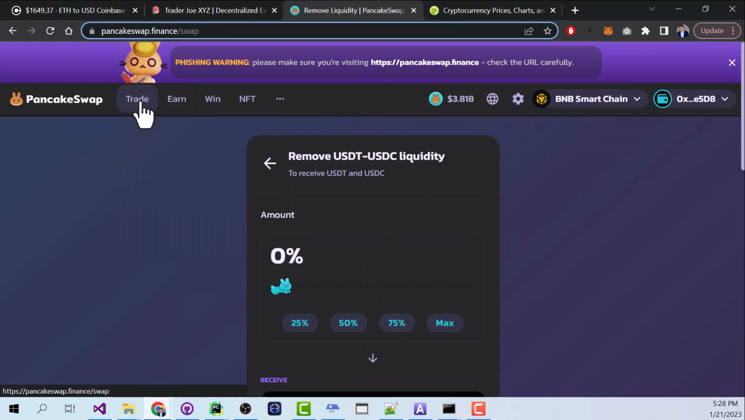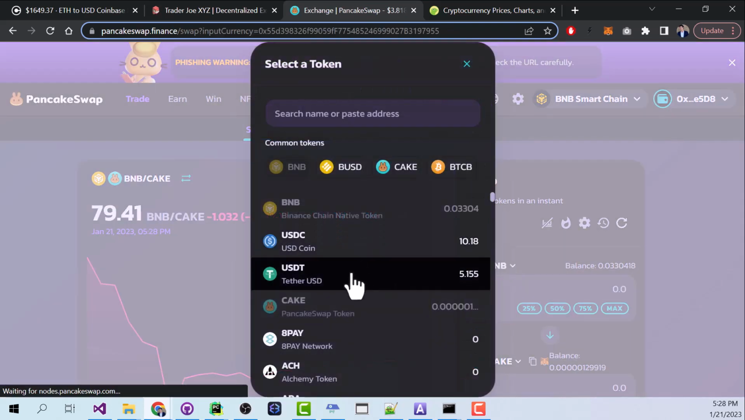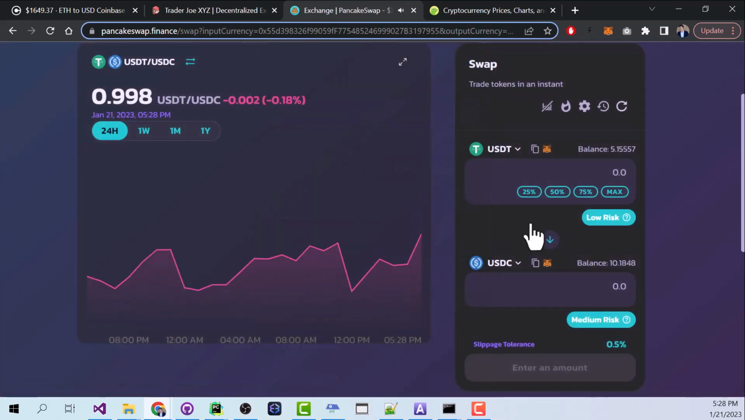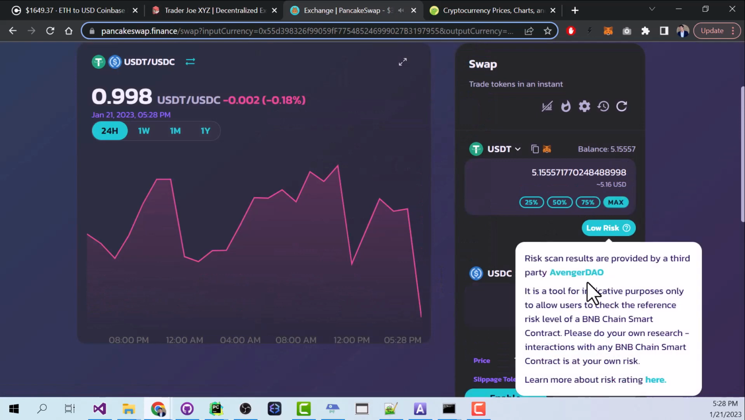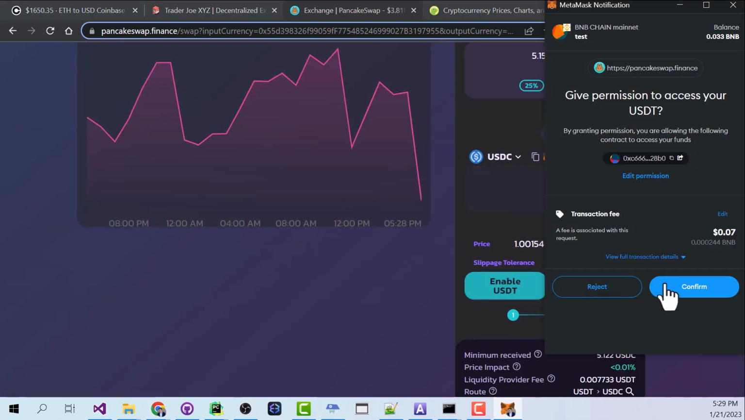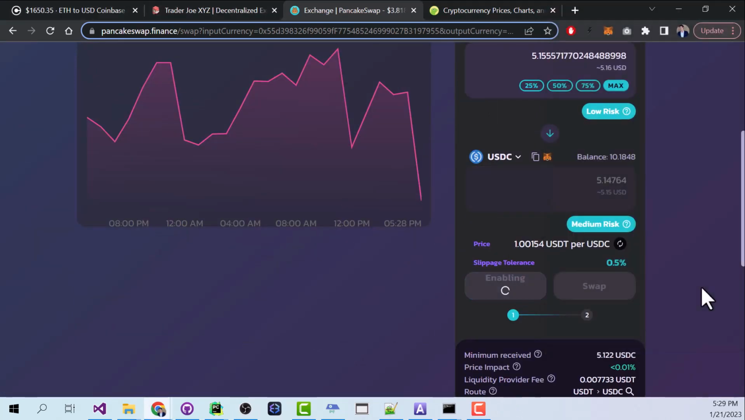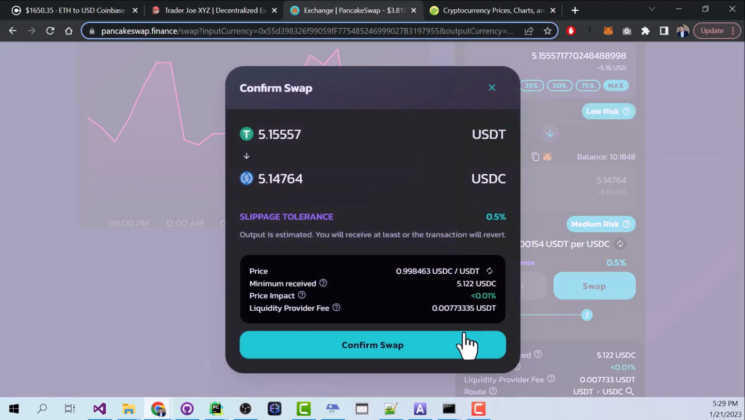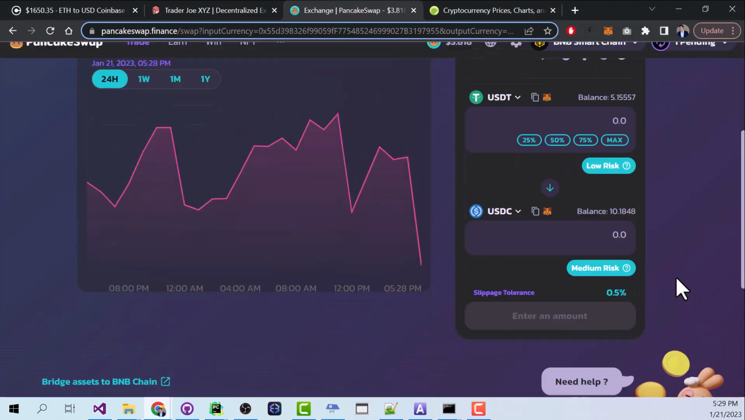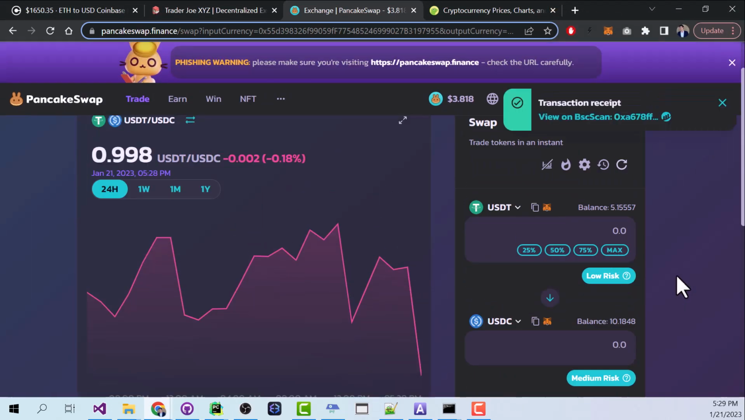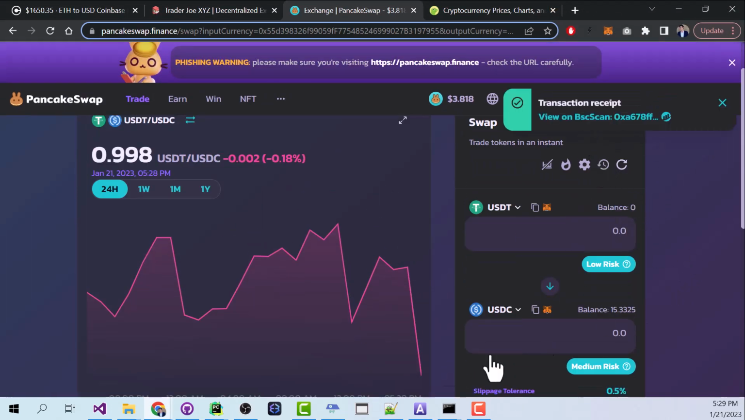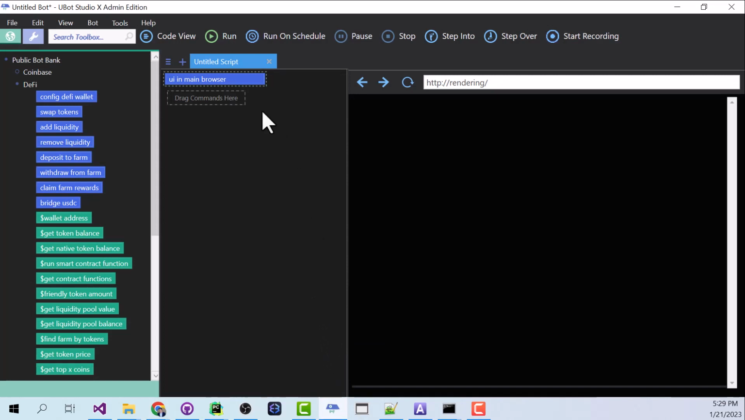As one final step, let's go ahead and swap our USDT for USDC so that we can start this from the very beginning. By the way, all of these times that I have to click to enable, all of that's automatically taken care of for you with UBot Studio. So now I can swap these tokens, confirm in MetaMask, and I'm finally back to where I started, or at least once this clears I will be. There we go. Alright, let's jump to UBot. I've already got my console view here. The code will be in the description.